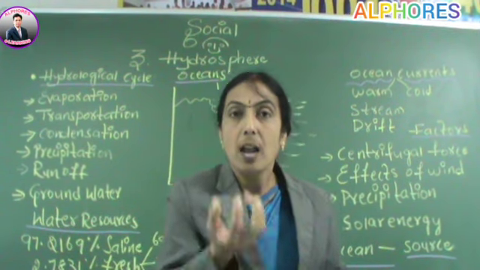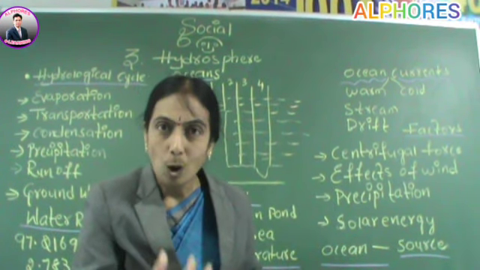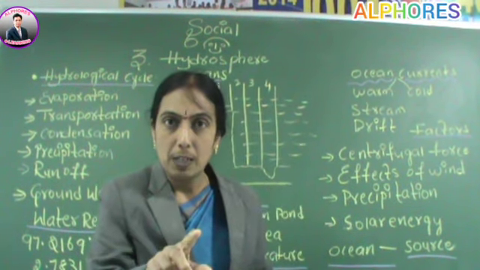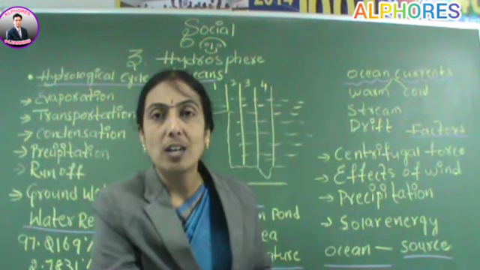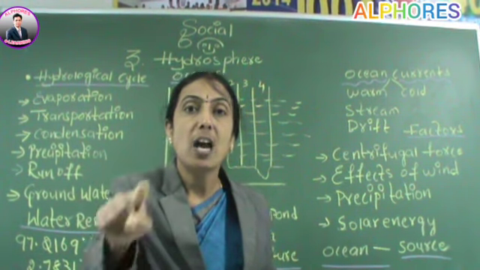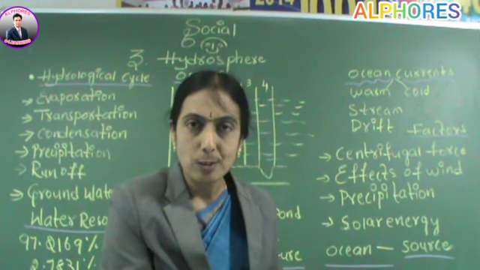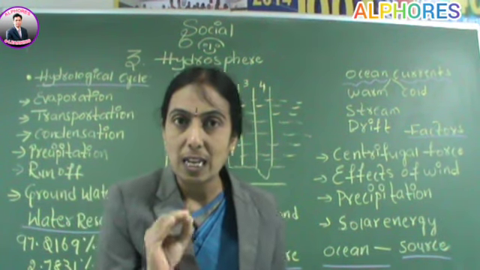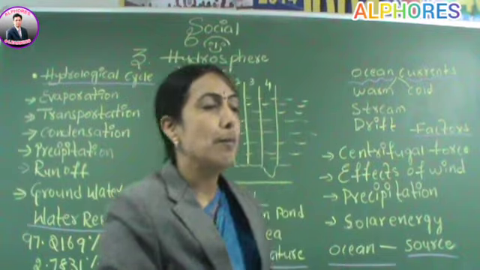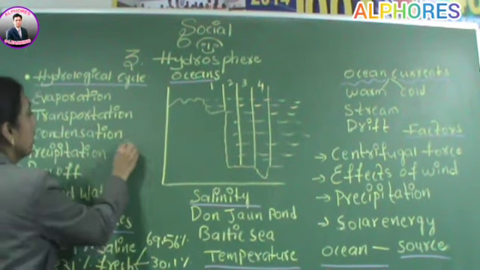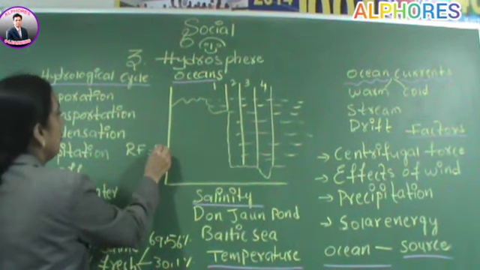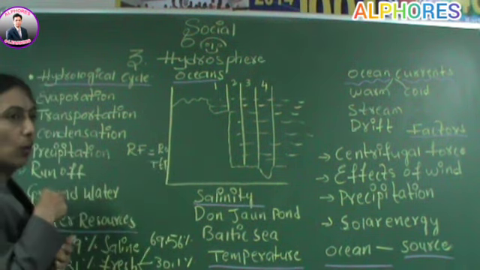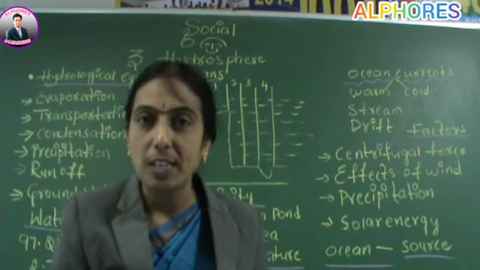That is, the atmosphere draws the water from the earth in the form of vapor. Again it returns to the earth in the form of rain or snow. This process is called simply the hydrological cycle. This hydrological cycle can also be represented by a formula, that is, rainfall is equal to runoff plus ET. Rainfall is equal to runoff plus evapotranspiration.